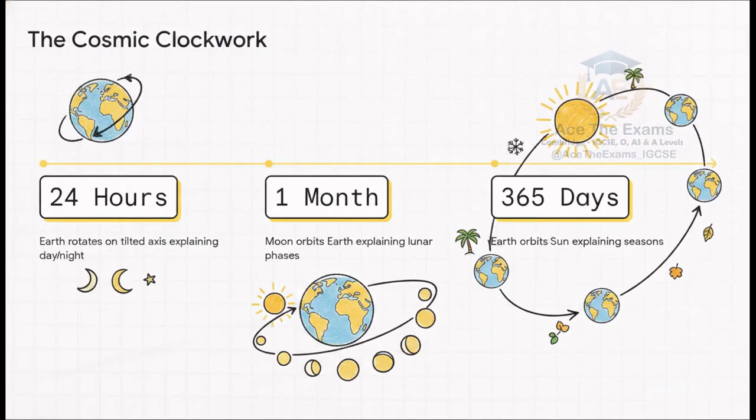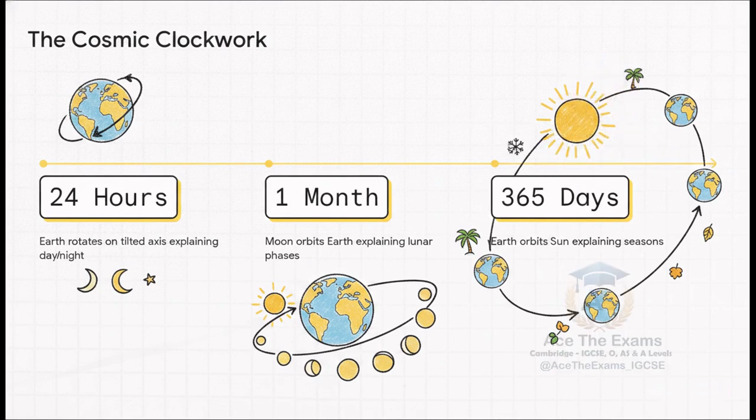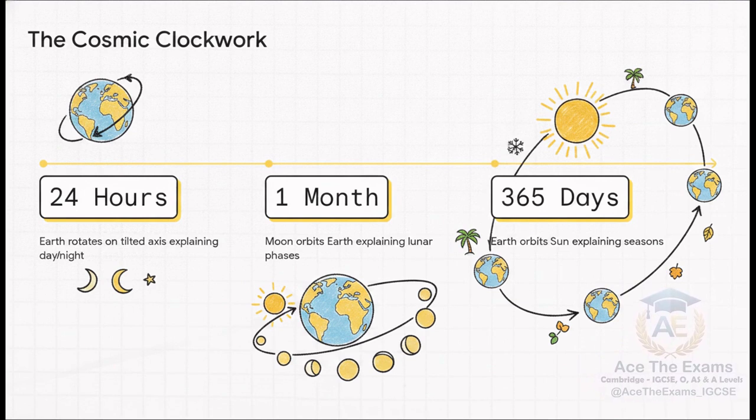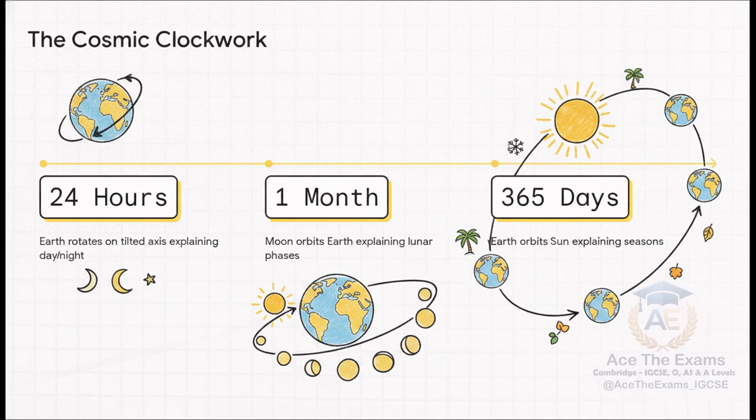So, to fix structural flaws in your exam answers, your theoretical foundation absolutely must be flawless. Instead of just memorizing isolated facts, we need to visualize this as a deeply interconnected system. It's like a giant cosmic puzzle. Using this visual timeline, we can actually encode 3 essential temporal cycles into your memory. This isn't just about rote learning numbers, it's about understanding how each specific movement creates a distinct observable effect right here from our perspective on Earth.